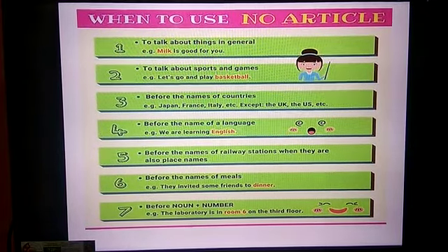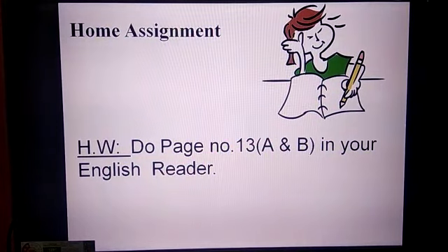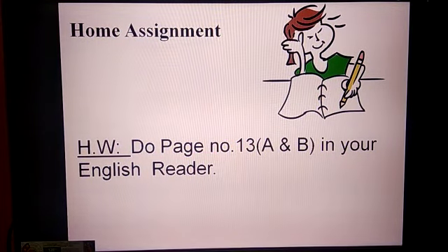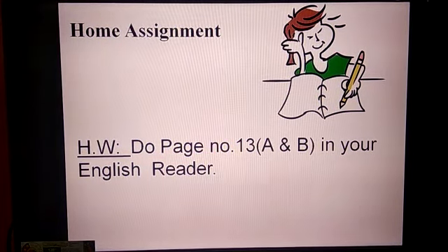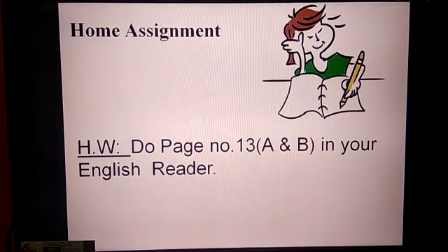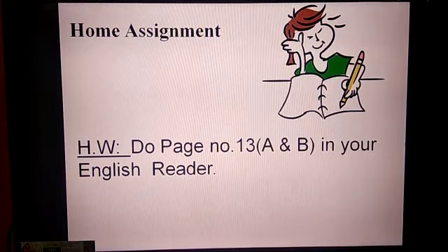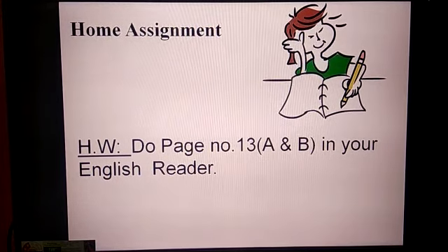Now let us see the home assignment. This is the home assignment given for you all in your English reader. Do page number 13, A and B main. C main, the preposition, is already done. A and B main, page number 13 in your English reader. Thank you.